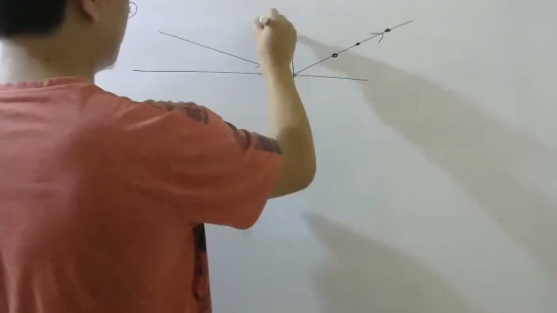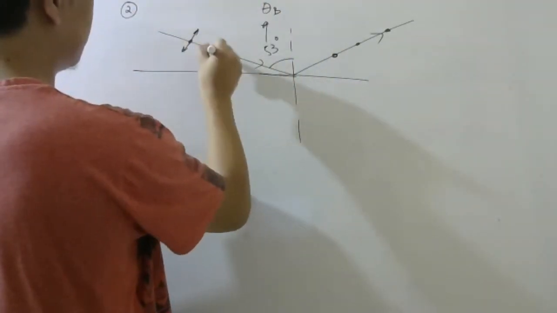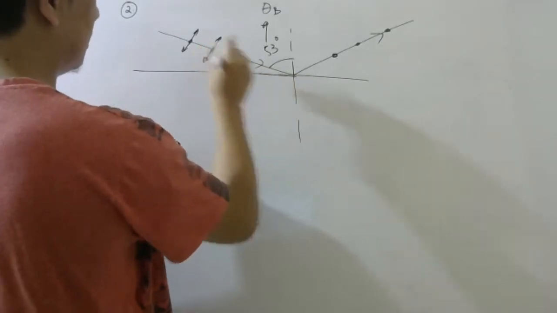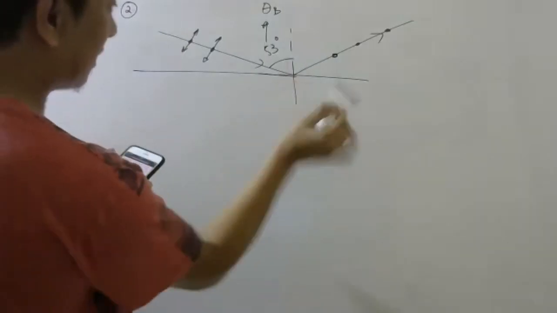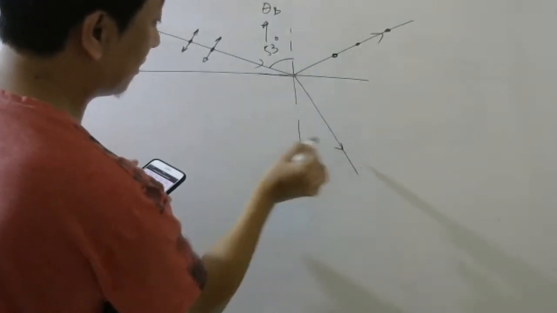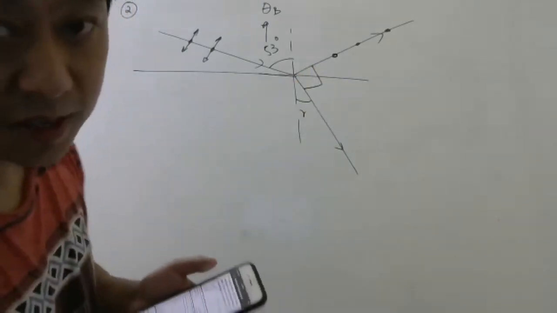Oh, that means this is Brewster's angle. If this light is polarized, this is always Brewster's angle. And at that time, refracted ray will always be perpendicular to incident ray.